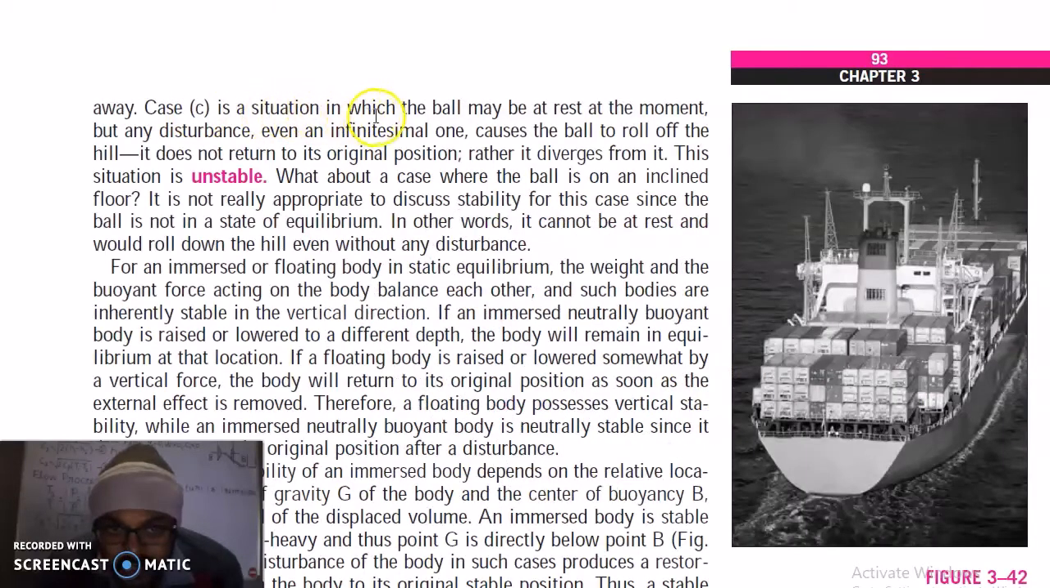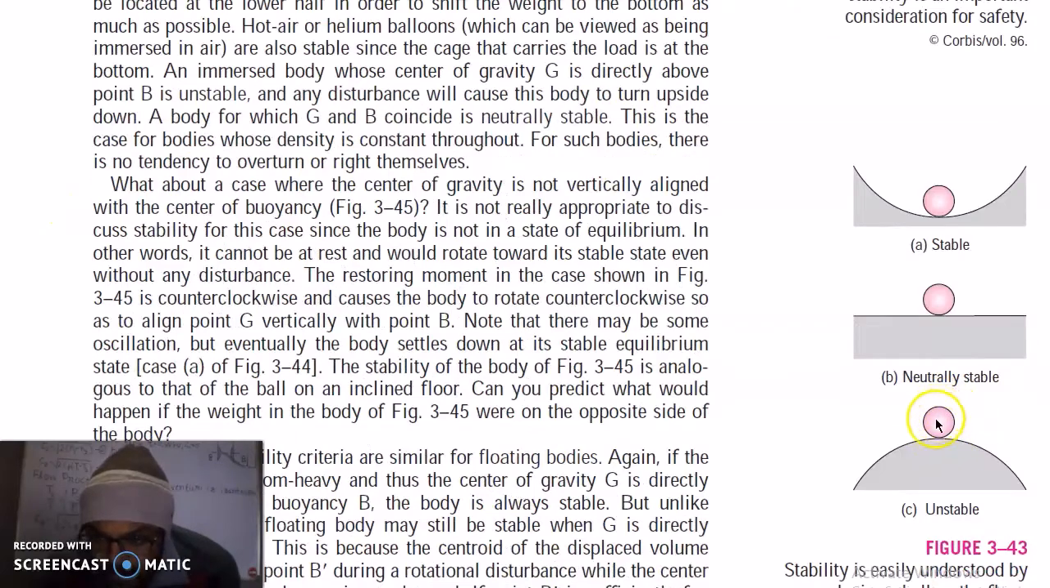Case C is a situation in which the ball may be at rest at the moment, but any disturbance, even an infinitesimally small one, causes the ball to roll off the hill. It does not return to its original position, rather it diverges from it. This situation is unstable. If you disturb this ball by an infinitesimally small amount, here or here, it won't come back; it will move off the hill, so it is unstable.